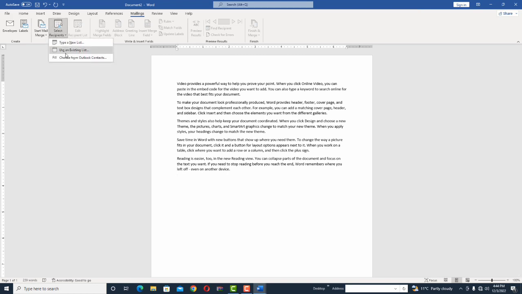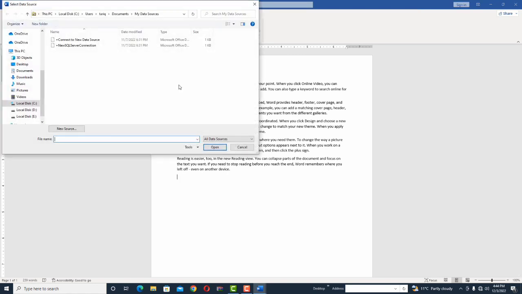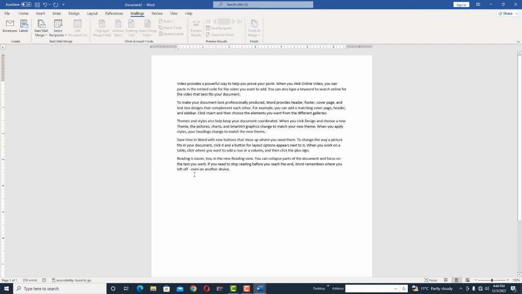Number 2, use existing list. If you have any list of people, you can choose from here and then click open. All the list of people will open here. Like I have a list of 1000 people's emails which I wrote down. I'm going to open it from here, so you can easily open it in this document. In the next lecture, we are going to start from here up to here: how we can make a certificate, and how we can make one design for all the students and print it individually. So tomorrow inshallah we are going to start this.